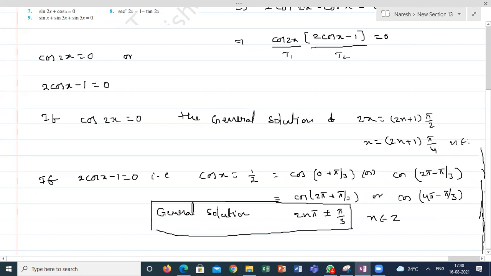Here also n belongs to an integer. So these are the possible general solutions of the given expression. Understood, guys, how to write the general solution? One clue I can give.